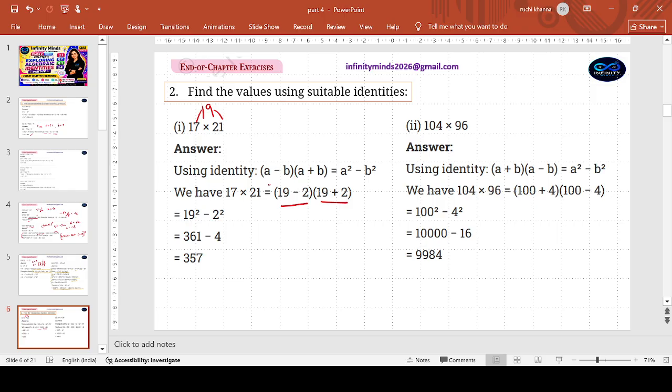So now it reaches the form of (a minus b) into (a plus b): square of 19 minus square of 2. 361 minus 4, 357. Now 104 times 96. Can you think of a number which is at equal gaps from all of these?